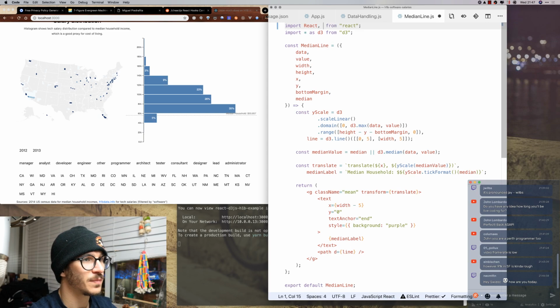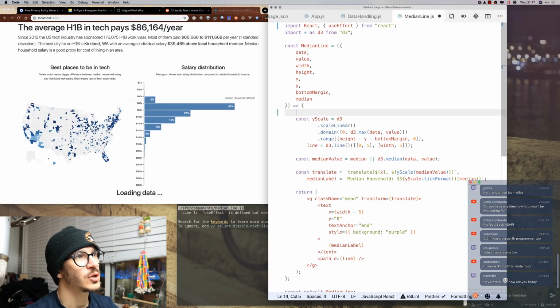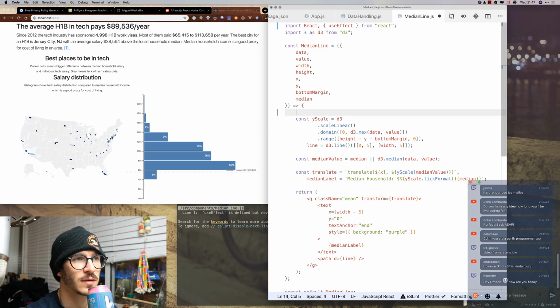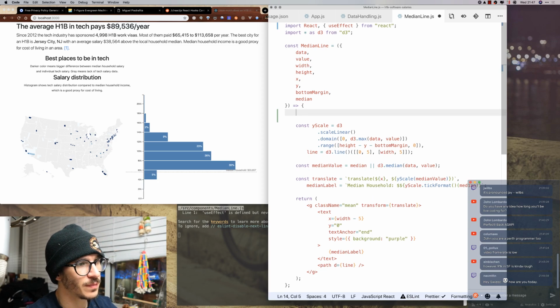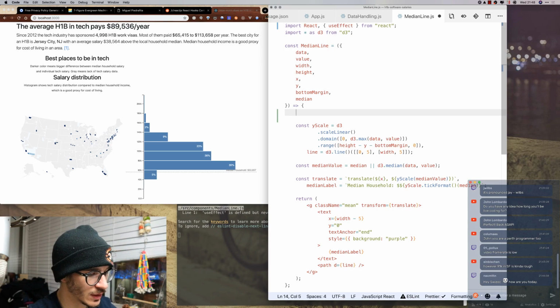We're gonna use the useEffect hook from React, and the first thing is we're gonna say, should we use a combination of state and effect? Let's see. So we need to define the vertical scale based on our data, on the height of our visualization, on the vertical positioning, on the bottom margin, and that's about it. So we can say useEffect. Okay, we are gonna have to set useState. So we're gonna use state as well.